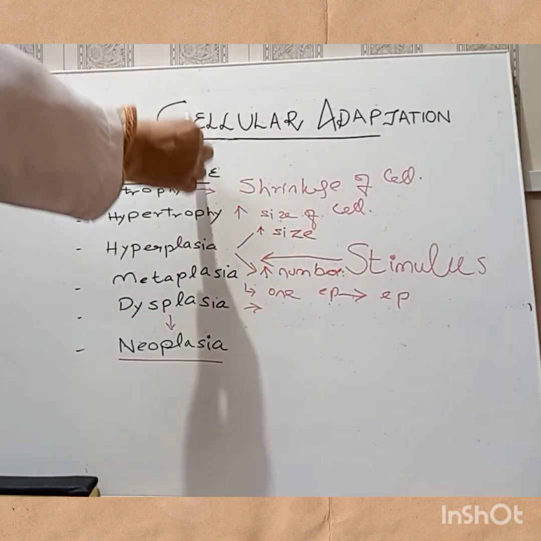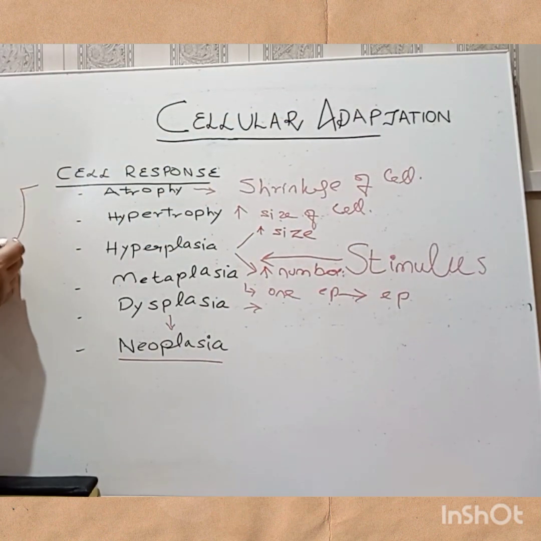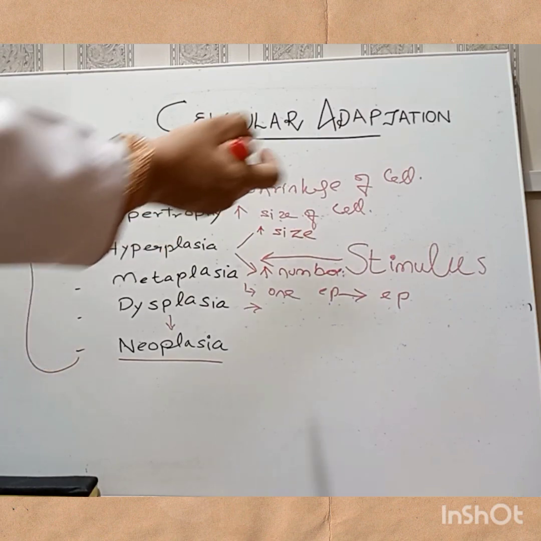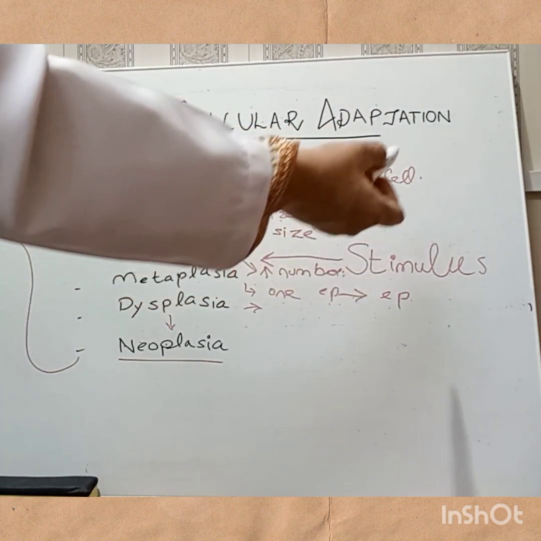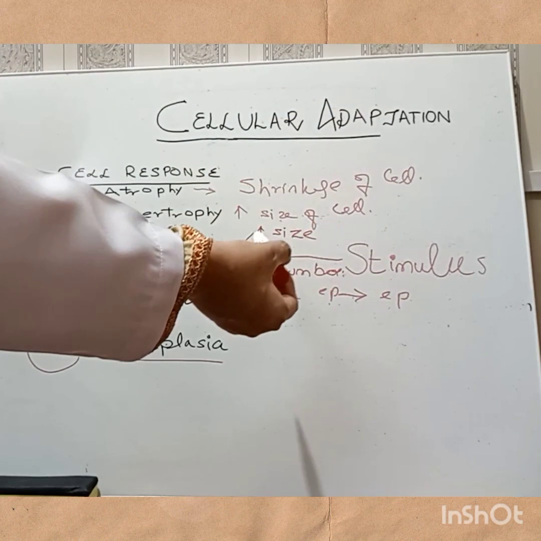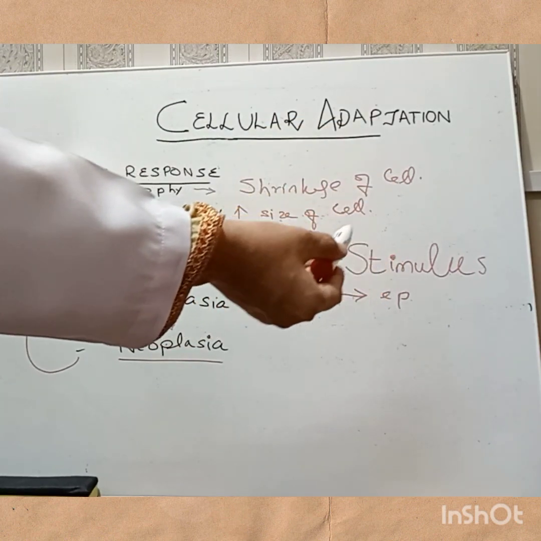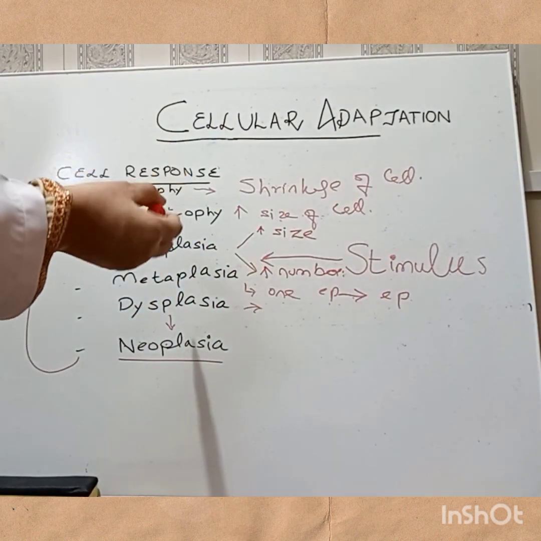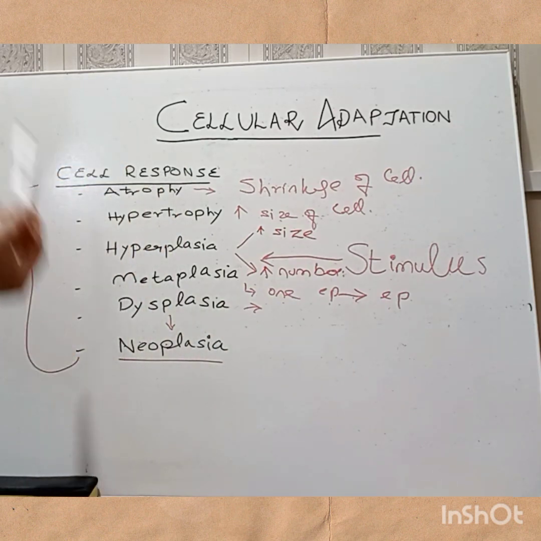These are the various cellular adaptive responses in response to stimuli. These can be any injurious stimulus, any radiation factor, any pathogen, any immunological factor, any trauma, or any external stimulus that acts on the level of the cell, and these are the responses which occur at the level of the cell.